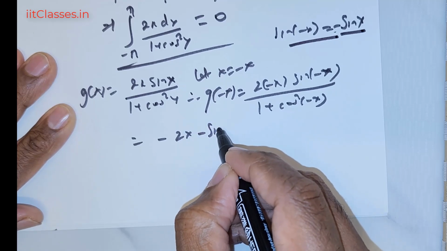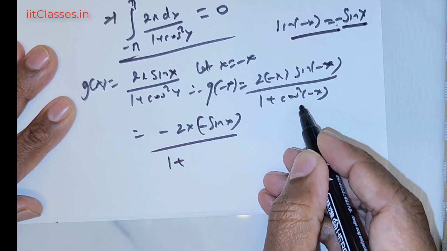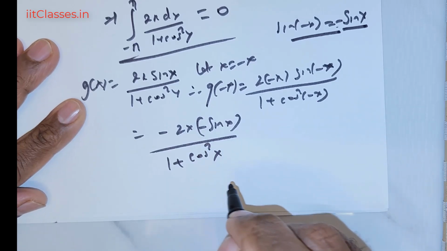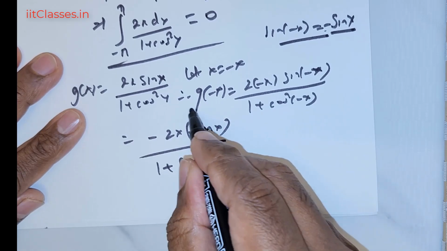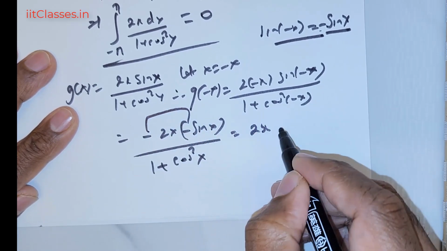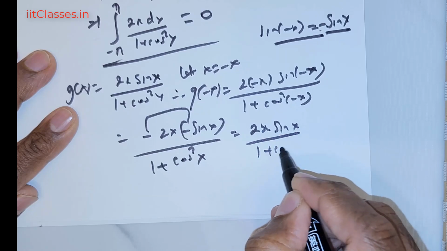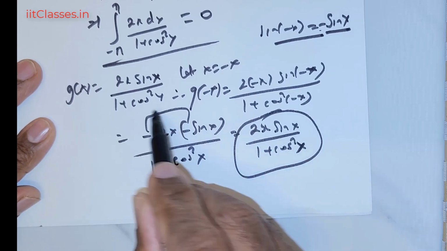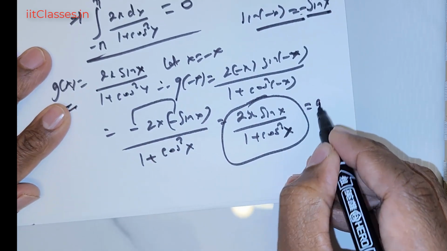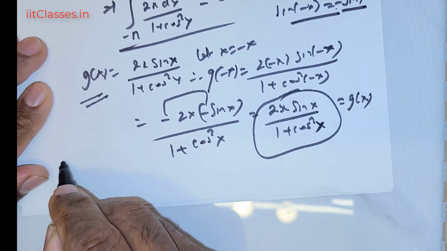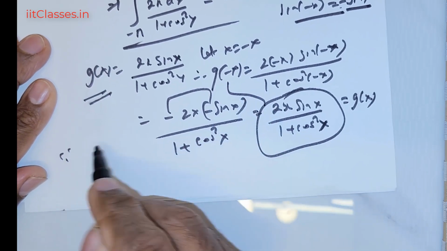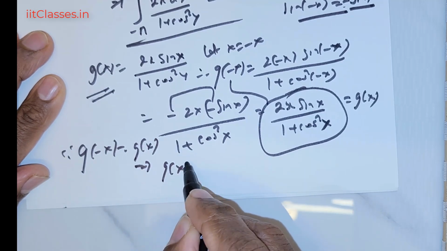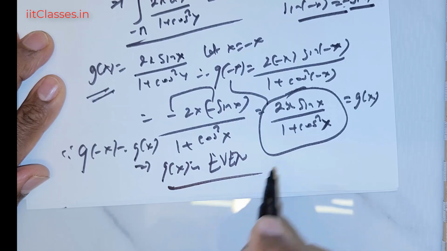So that negative comes out like this, divided by, as I mentioned to you, cos is already even, so cos squared of negative x will return us back the cos squared x function. Now negative becomes positive, so positive 2 times x sin x divided by 1 + cos squared x. Now what exactly is this? This is nothing but the initial g of x, so this is equal to g of x. So since g of negative x gives us back g of x, this means the function g of x is even. So that means we can proceed.